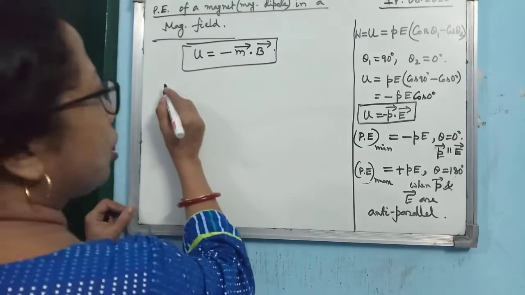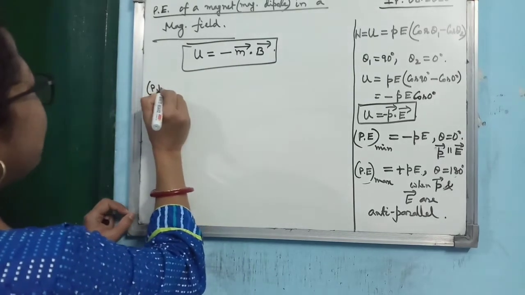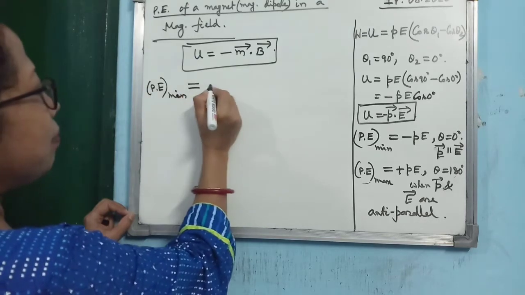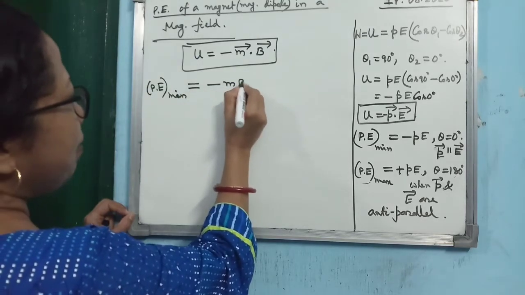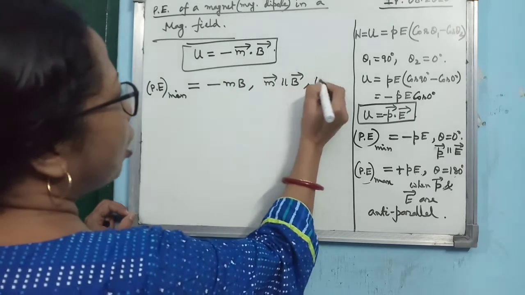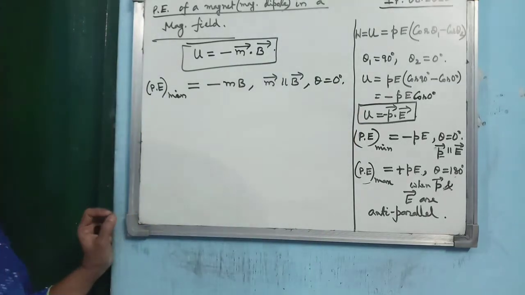So in this case also, the potential energy of the magnet will be minimum when M and B are parallel to each other, or the angle between them is 0 degree.